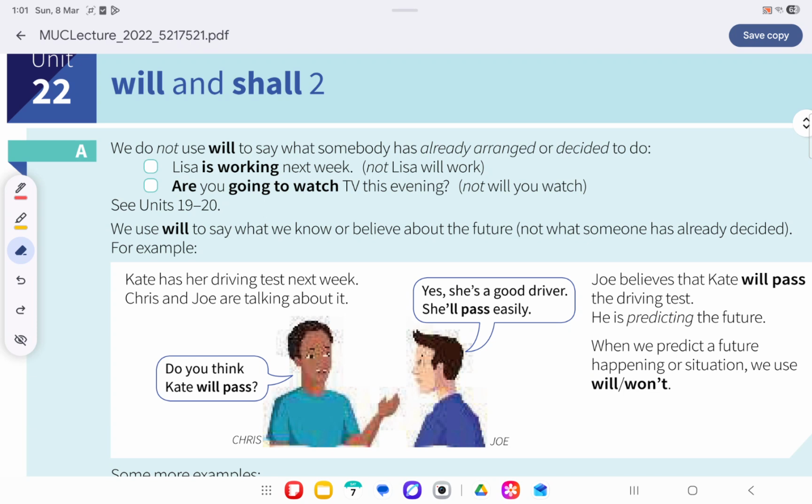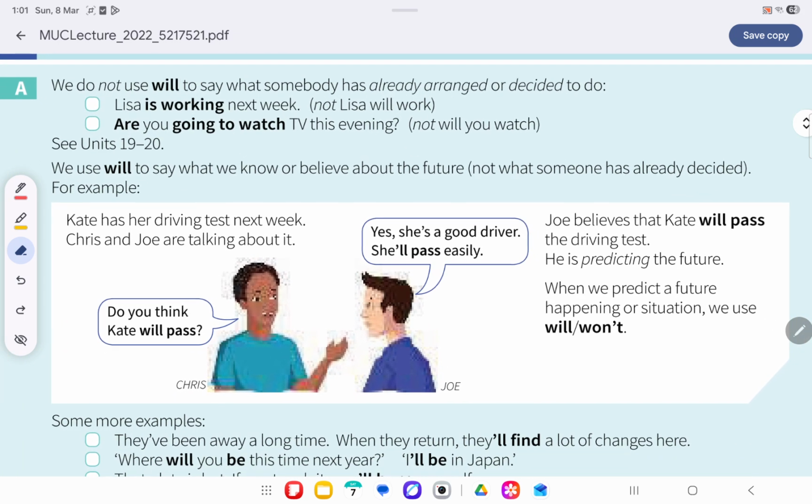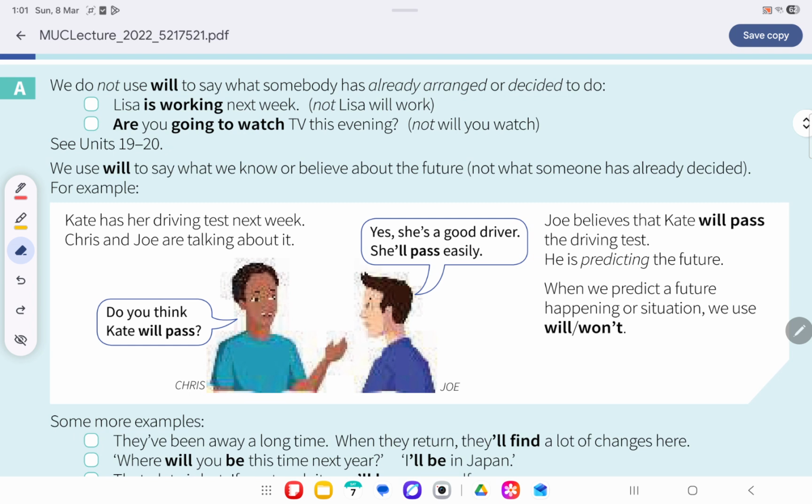Are you going to watch TV this evening? No, not "will you watch." See chapters 19 and 20. We use will to show what we know or believe about the future, not what somebody has arranged. So we use will for what we know and what we believe about the future. The main line of this chapter is what we know and believe about the future.